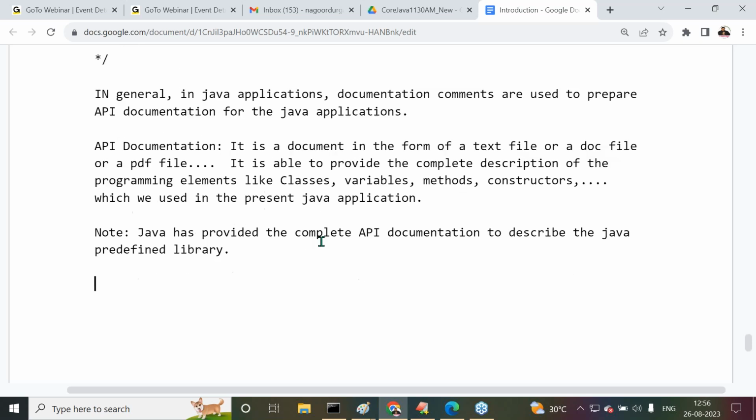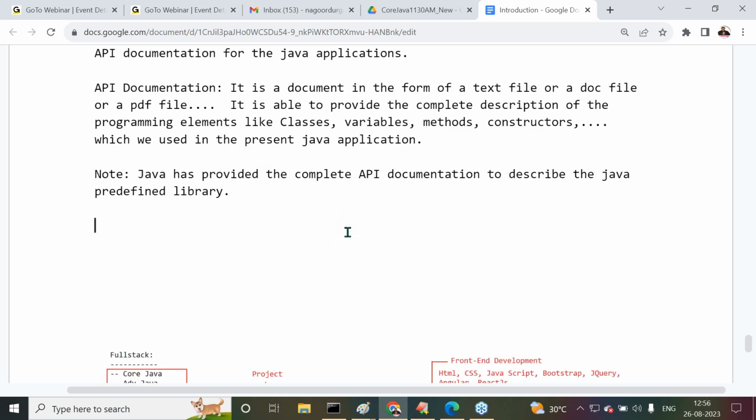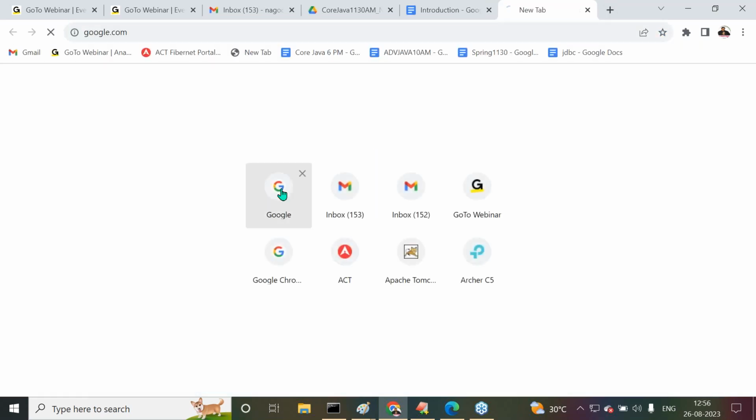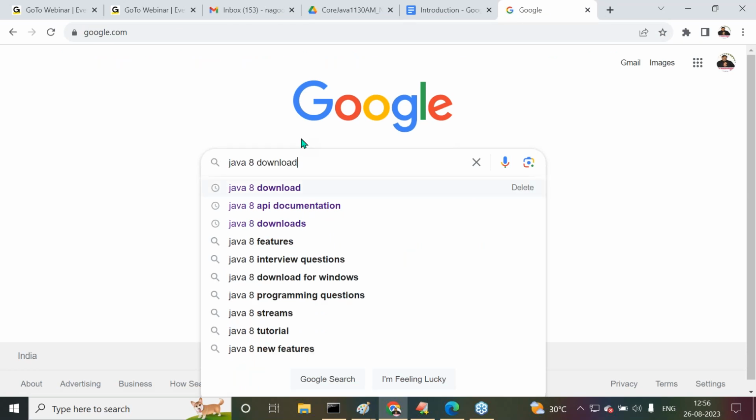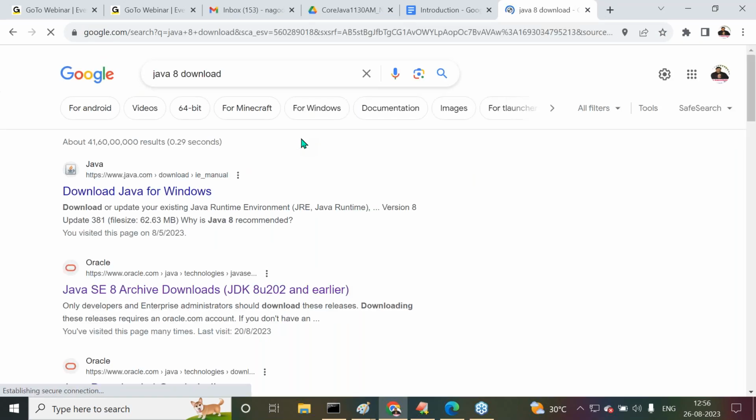To understand the Java predefined library, Java has provided API documentation. Let us check this clearly. Now I want to get the Java 8 API documentation.